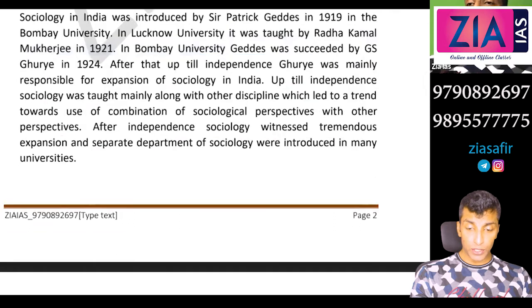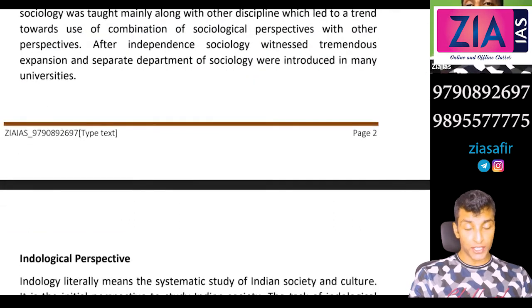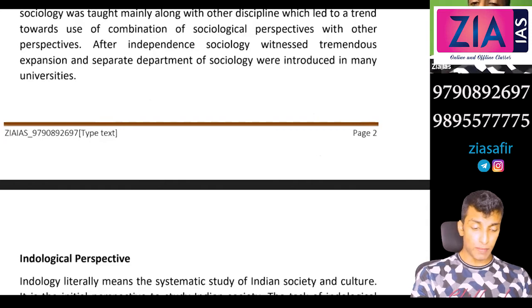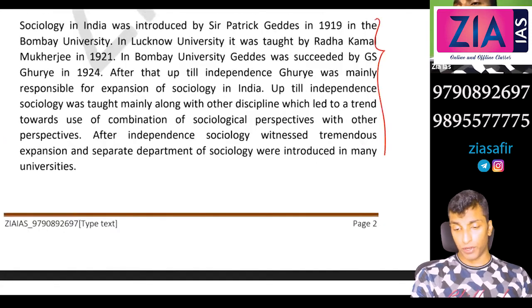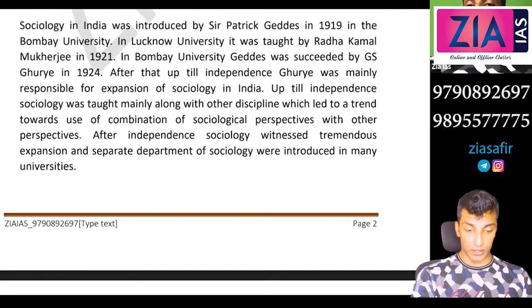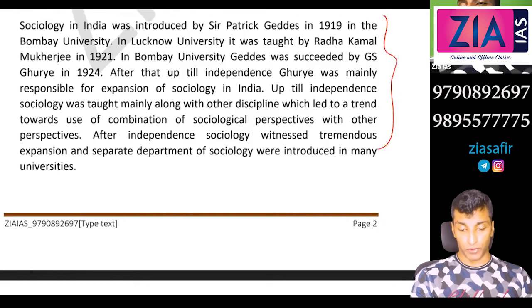After independence, sociology witnessed tremendous expansion, and separate departments of sociology were introduced in many universities. So this paragraph is also not that important for your knowledge. I have just written one paragraph, that's it. From an exam point of view, this is not important for you.